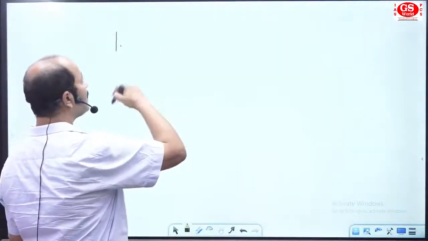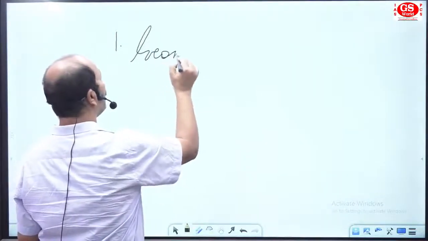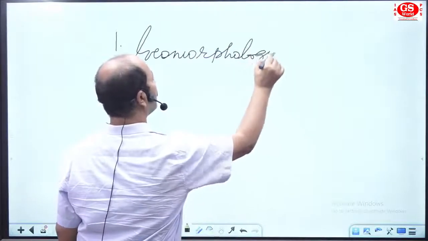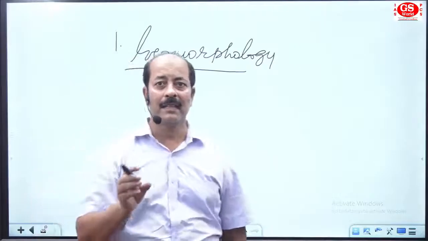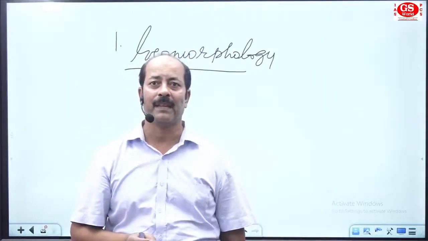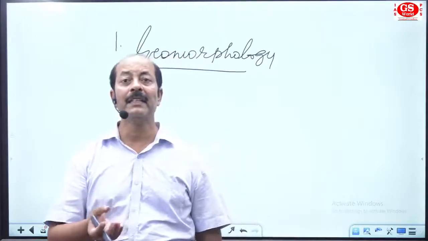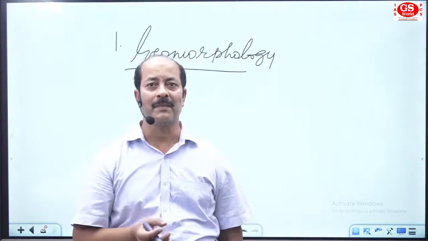The first area of systematic geography is geomorphology. This is the first content area we'll discuss. What is geomorphology, and what are the contents of geomorphology? Or you can say, lithosphere.